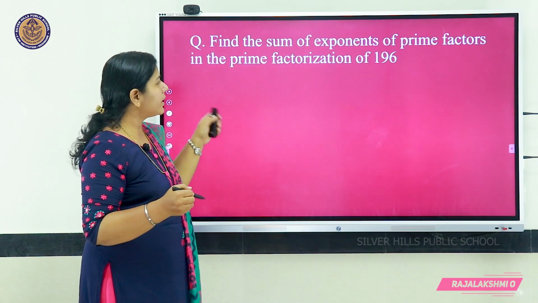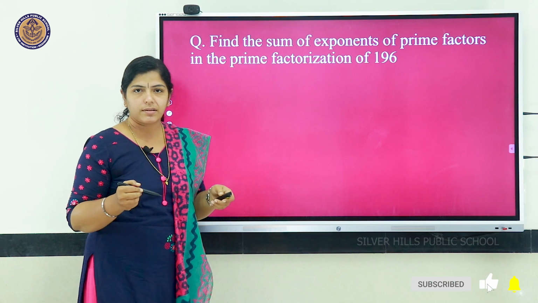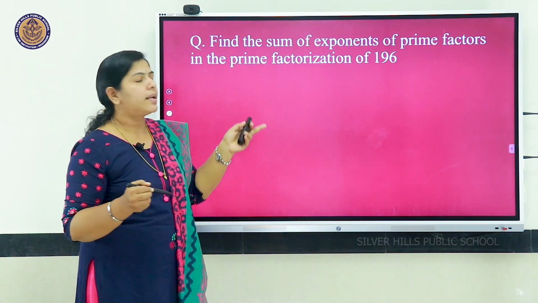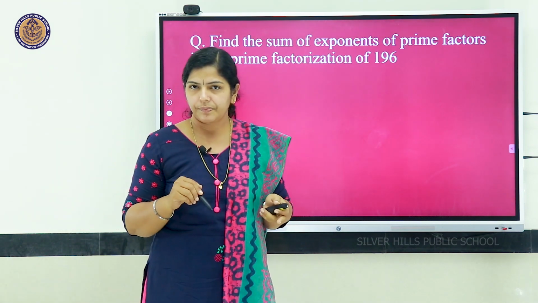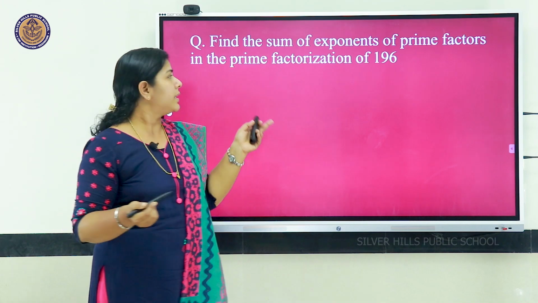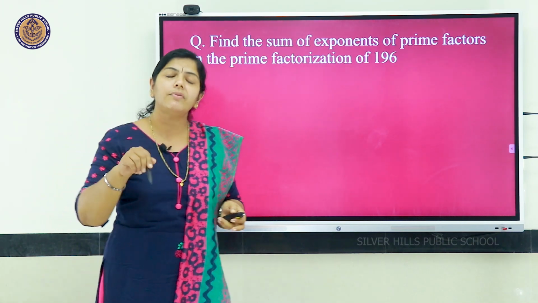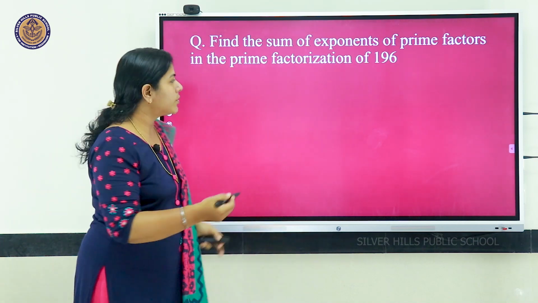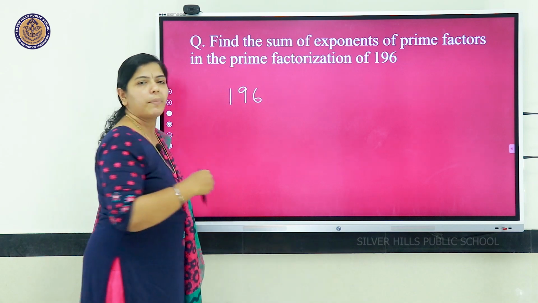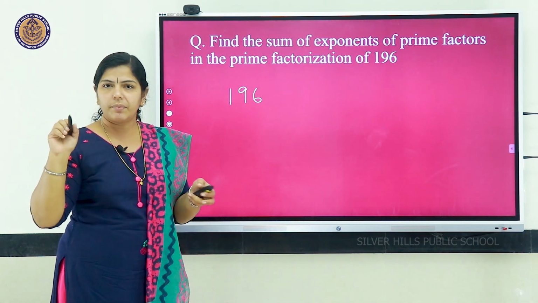Next we will move on to another type of question, that is, find the sum of exponents of prime factors in the prime factorization of 196. Okay, the same question came last year for the board exam. You have to find the sum of exponents of prime factors. So, first we should find the prime factors. 196 is the number given. To find the prime factors, as I told, factor tree or division method you can use.